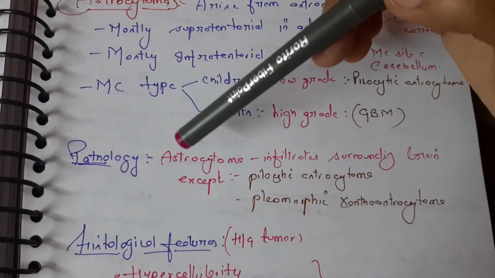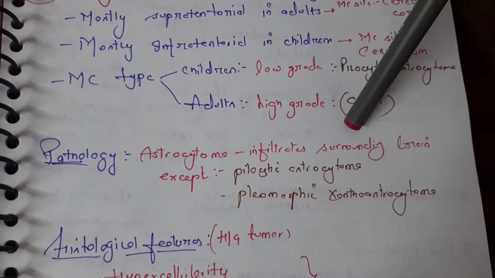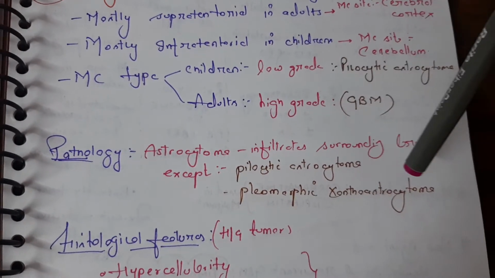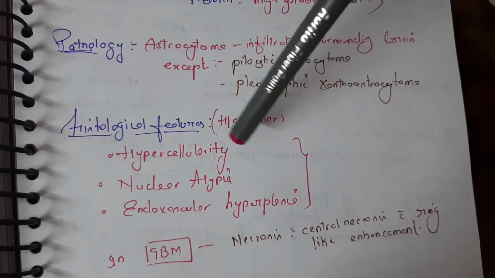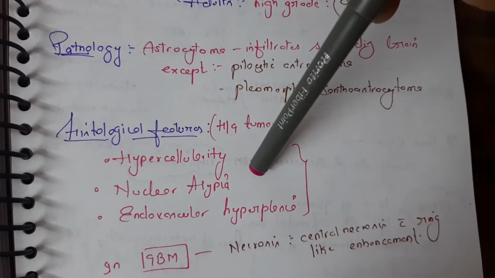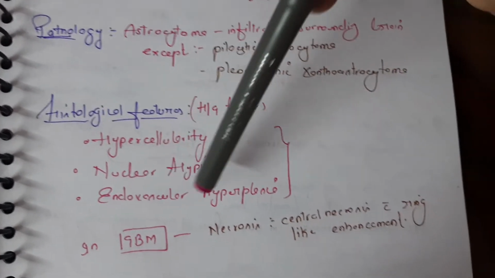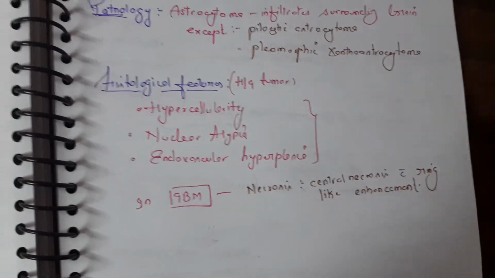The pathology is that astrocytoma infiltrates the surrounding brain, except pilocytic astrocytoma and pleomorphic xanthoastrocytoma. Histological features would be hypercellularity, nuclear atypia and endovascular hyperplasia. In GBM, there is central necrosis with ring-like enhancement.